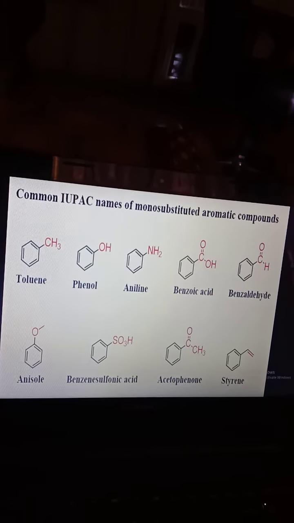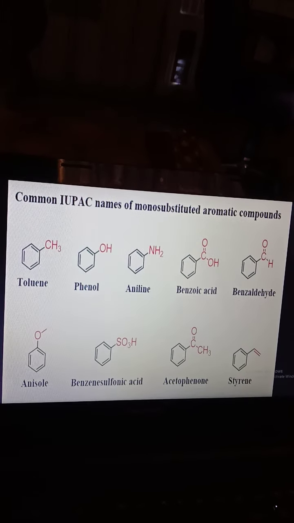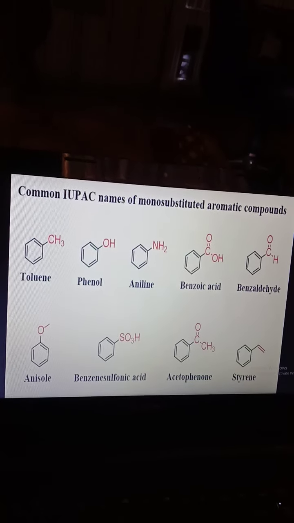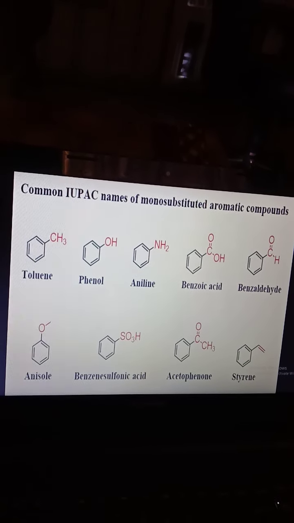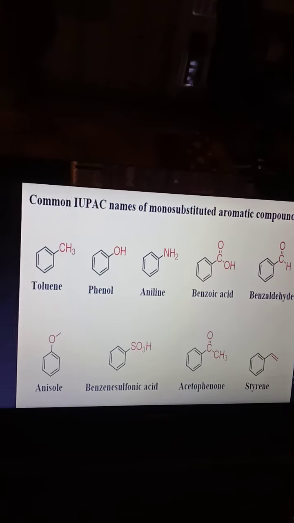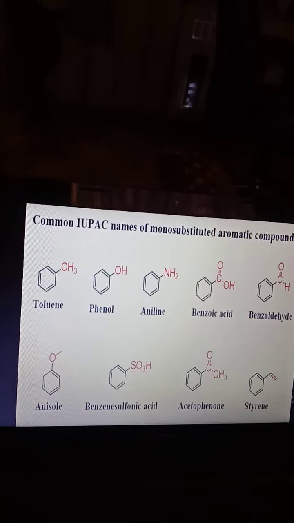IUPAC nomenclature of these monosubstituted aromatic compounds: toluene, phenol, aniline, benzoic acid, benzaldehyde, anisole, benzene sulfonic acid, acetophenone, styrene. Look at these structures. Both structures have a benzene ring present.